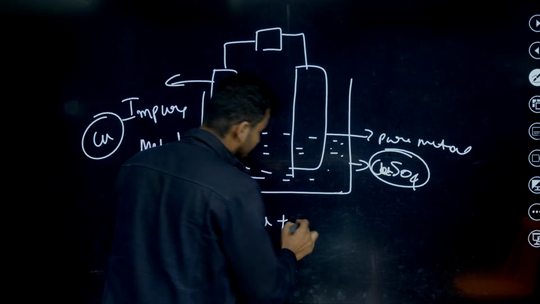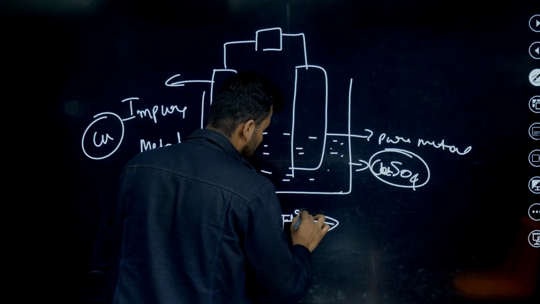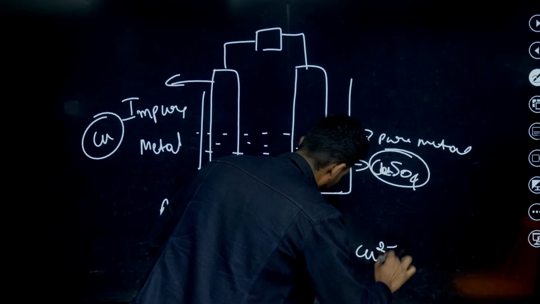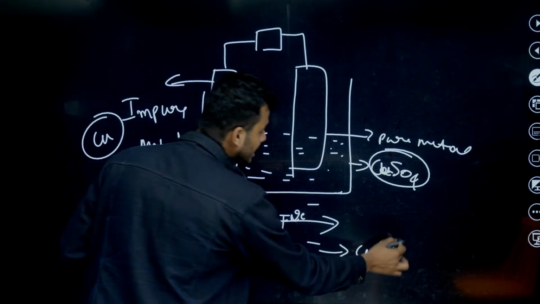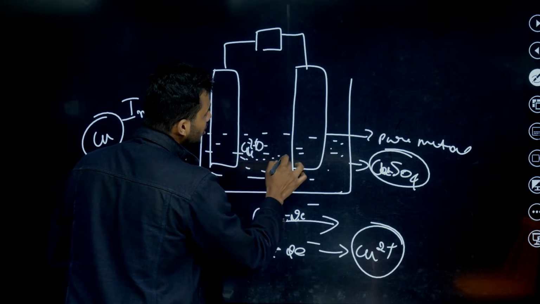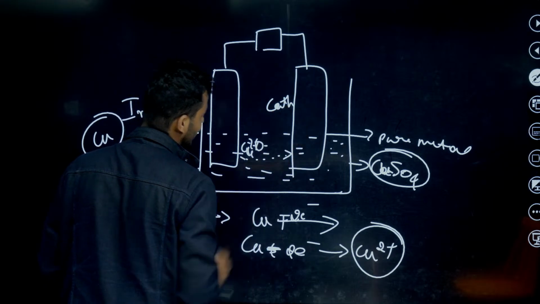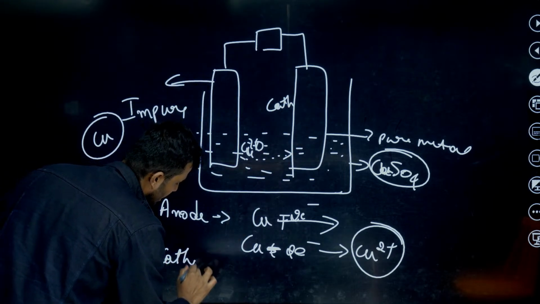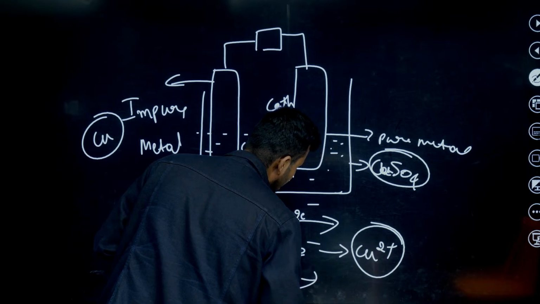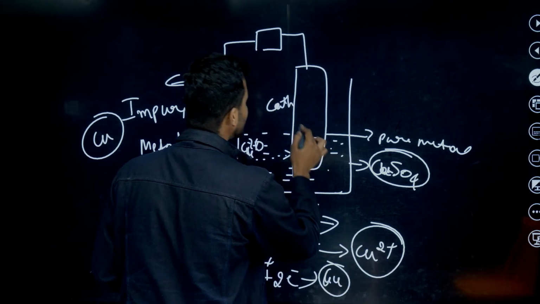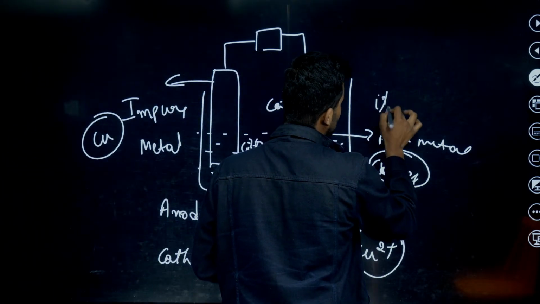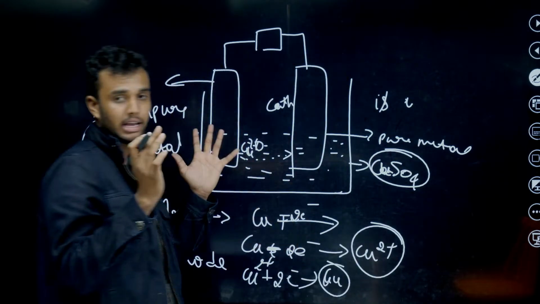What happens when we pass electricity? At the anode, the copper metal undergoes oxidation. Oxidation is nothing but it releases 2 electrons: Cu minus 2 electrons forms Cu2+. This is the anode reaction. The Cu2+ ions come into the solution and move towards the cathode, and at the cathode reduction happens. Reduction is nothing but it absorbs 2 electrons, and Cu2+ forms copper metal, which is deposited at the cathode. After some time, the cathode increases in size and the anode becomes small.